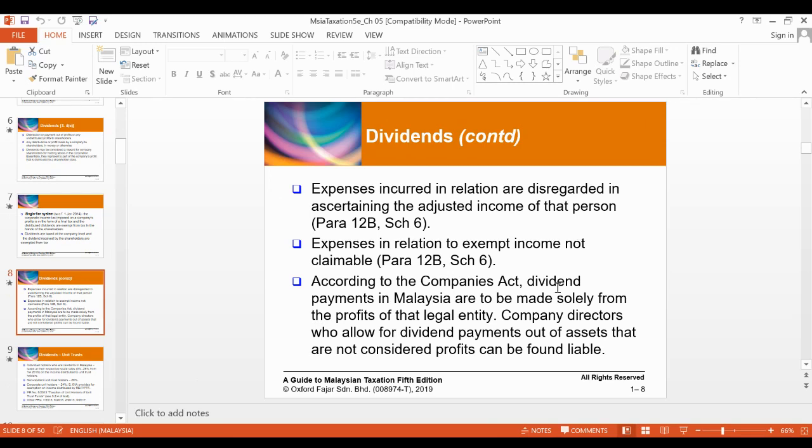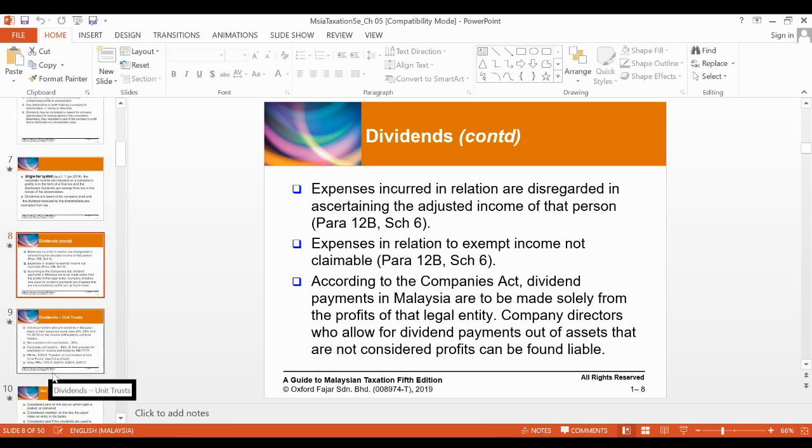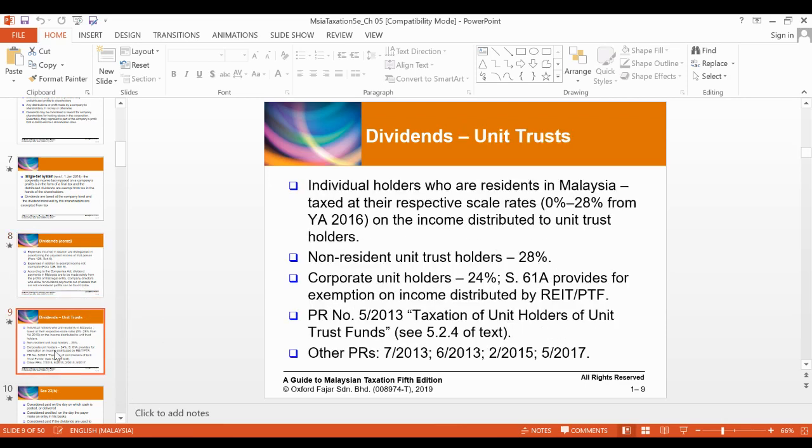Okay, so according to the Companies Act, dividend payments in Malaysia are to be made solely from the profits of that legal entity, and the company directors who allow for dividend payments out of assets that are not considered profit can be found liable. Alright, so besides the dividends, we also have dividends in terms of unit trust dividends.